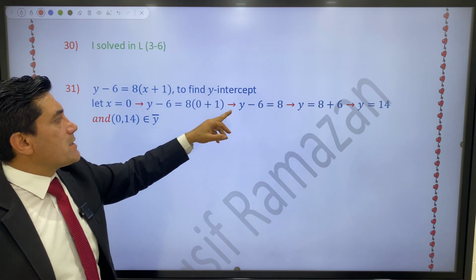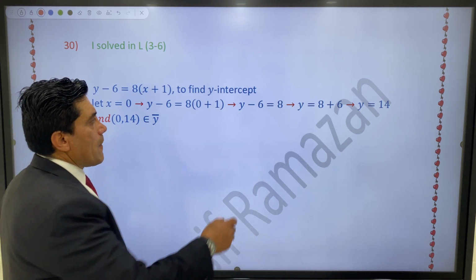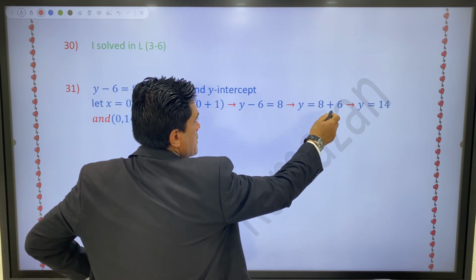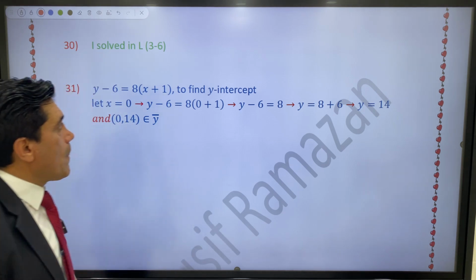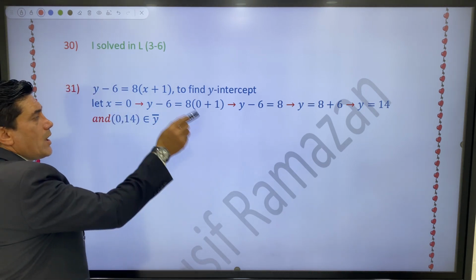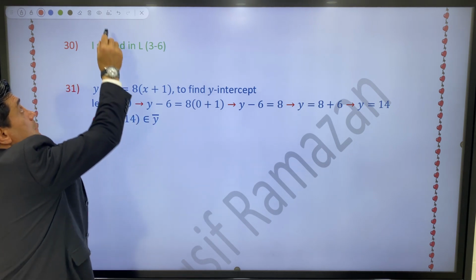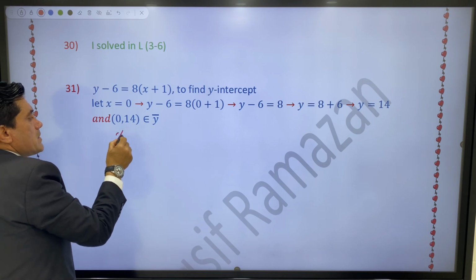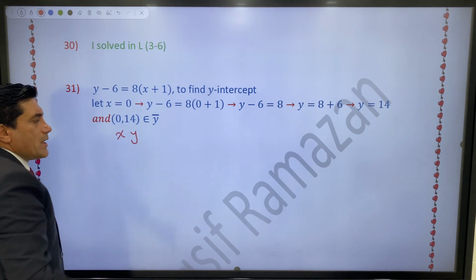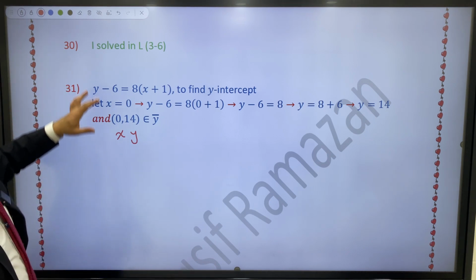So y minus 6 equals 8. Move negative 6 to the other side: y equals 8 plus 6, y equals 14. So your point is x equals 0 and y equals 14. This is the y-intercept, a required question.